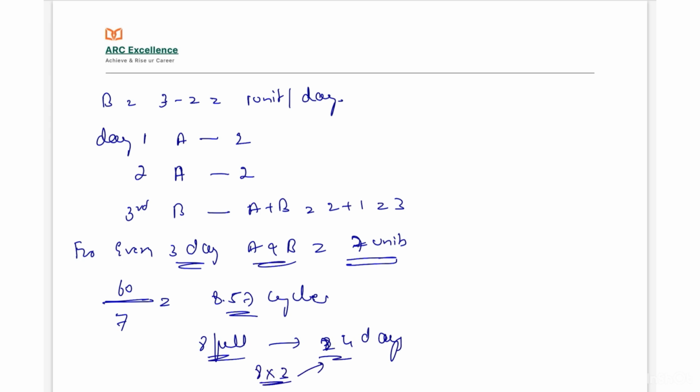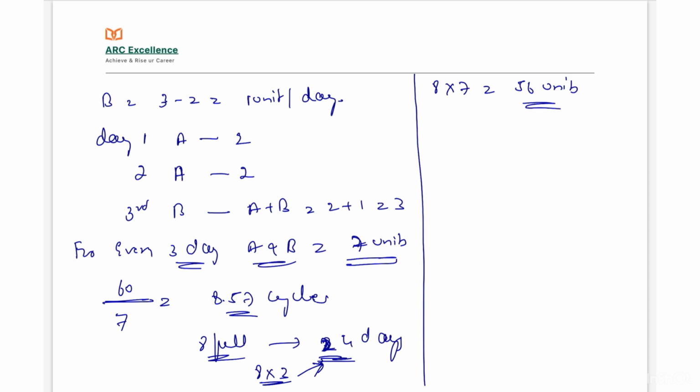For 24 days they will complete 8 full cycles, that is 8 into 7, equal to 56 units of work.